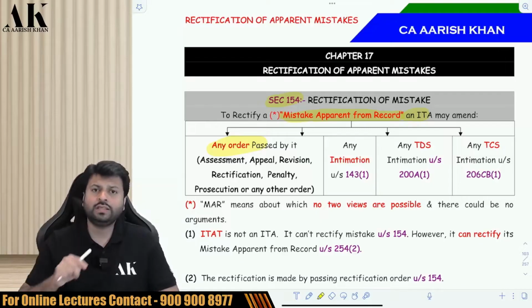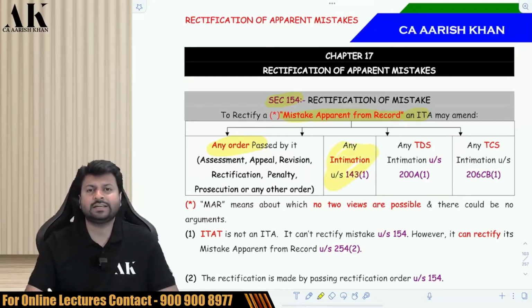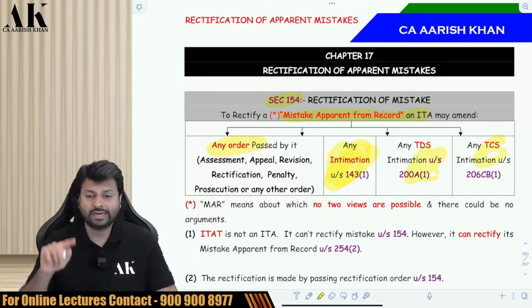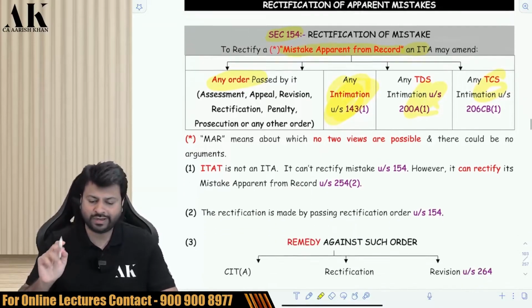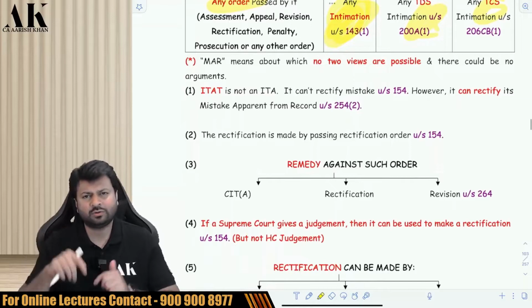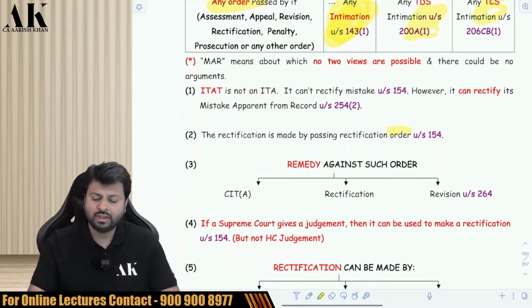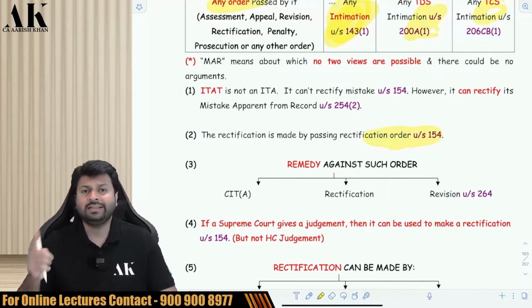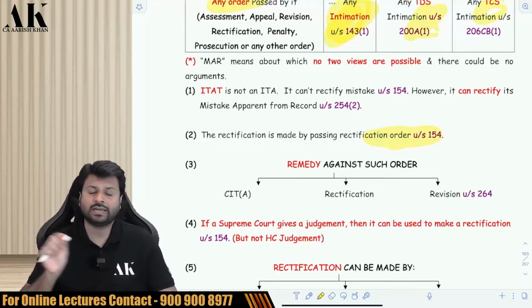Secondly, not only orders are rectified, but also the TDS intimation, the TCS intimation, and even the income tax return intimations are rectified under this particular section. Okay. Now how is this proceeding done? This is also a proceeding. Yes, rectification is also a proceeding under 147-54, and here also the respective authority will pass a rectification order and then we can say that the proceeding is completed.